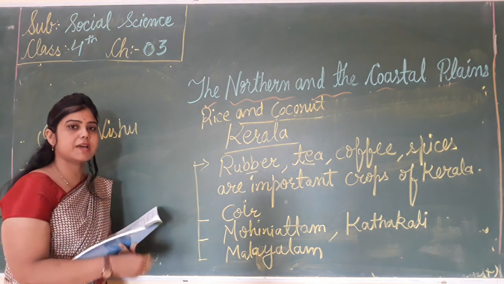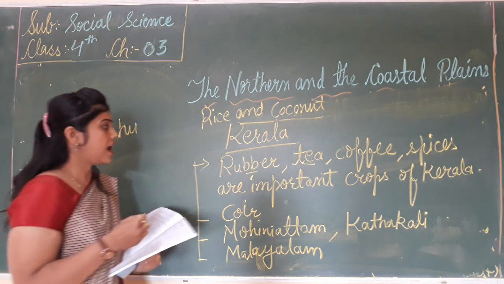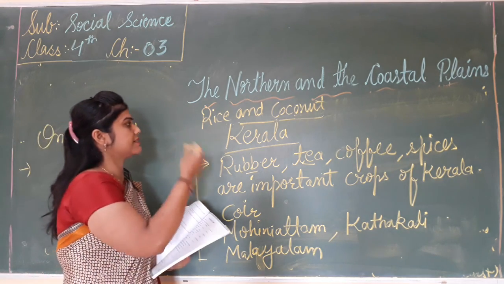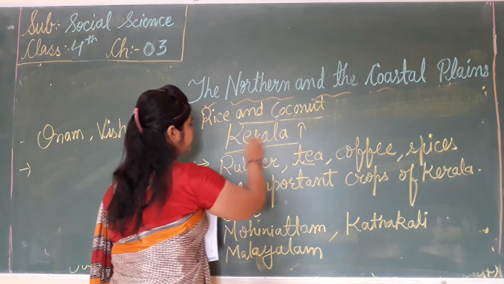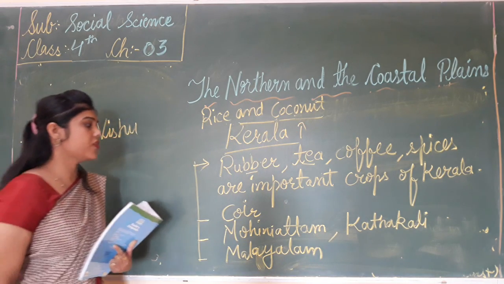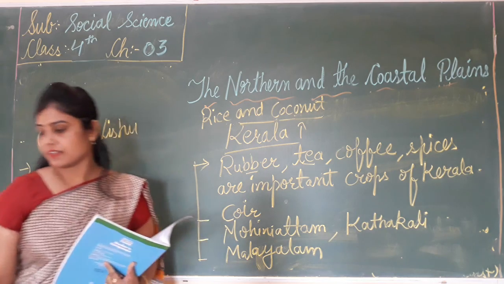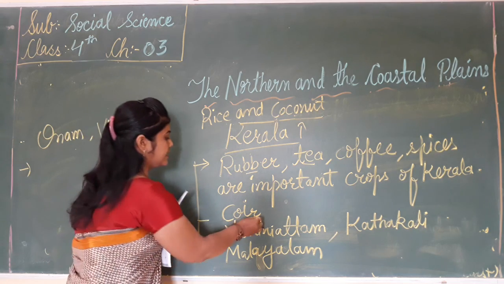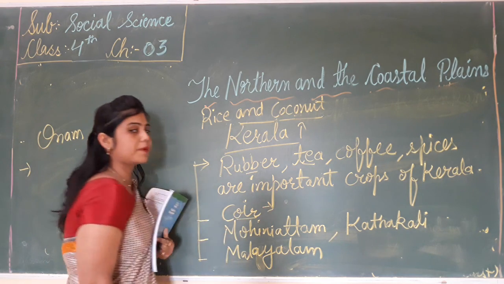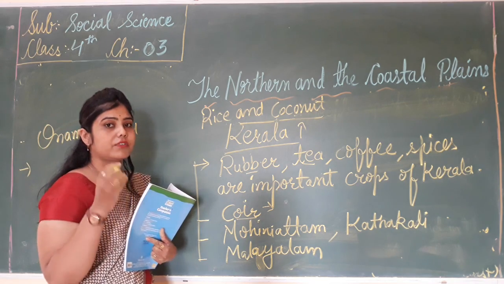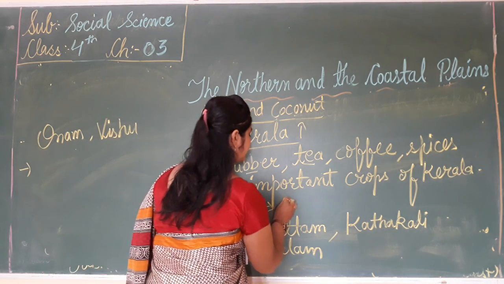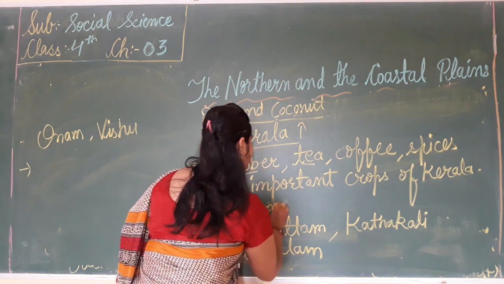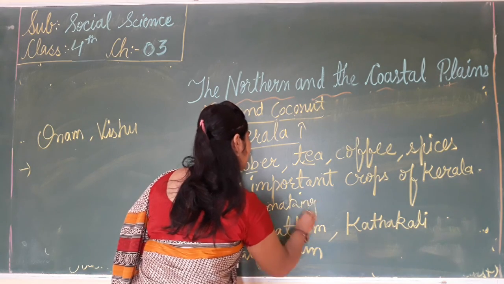Kerala. What do we learn about Kerala? The people of Kerala grow rubber, tea, coffee, spices, rice and coconut as important crops. And which activity? Coir making is an important activity. Coir is produced from coconut fiber.